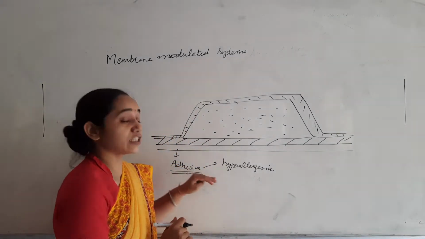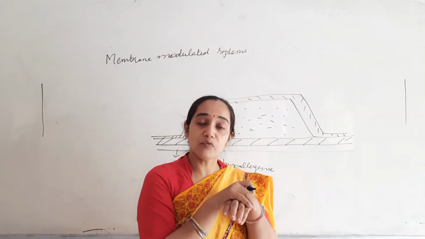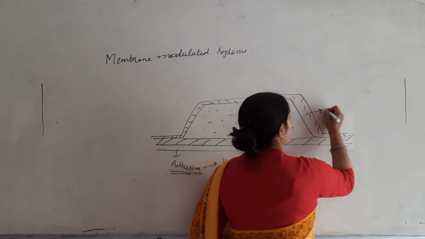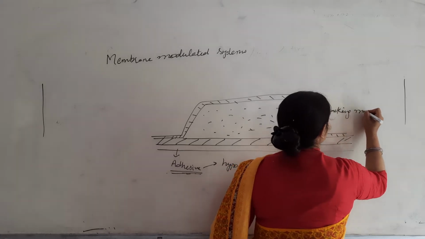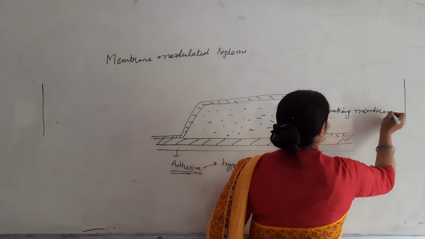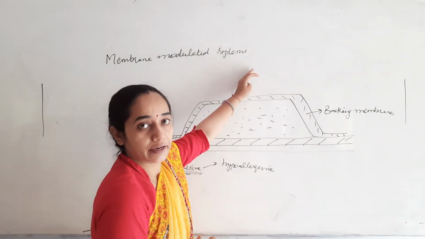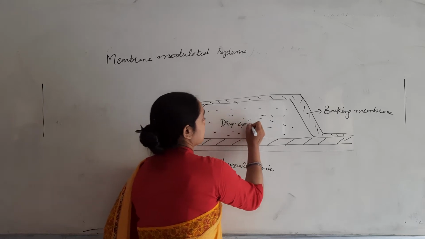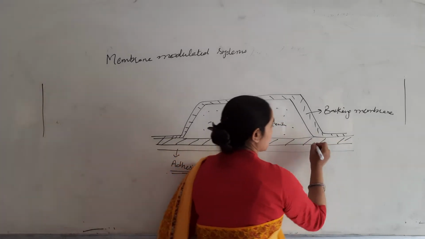Adherence is a basic requirement, otherwise the preparation can't be held over the surface for a particular period of time. Now this backing membrane is inert, and because of this it will not allow the content to move into the surrounding environment. This will be the drug compartment, and this will be the rate controlling membrane.